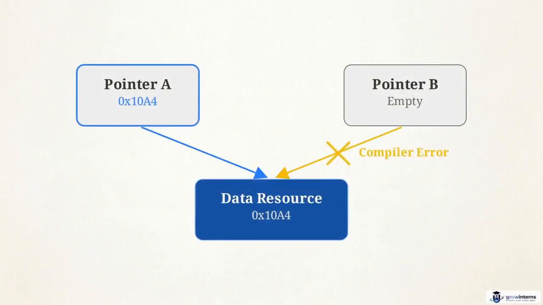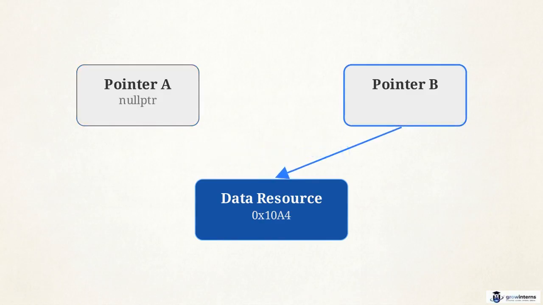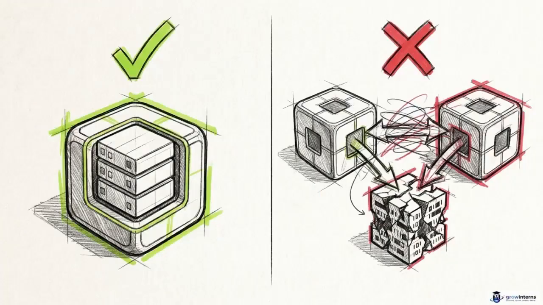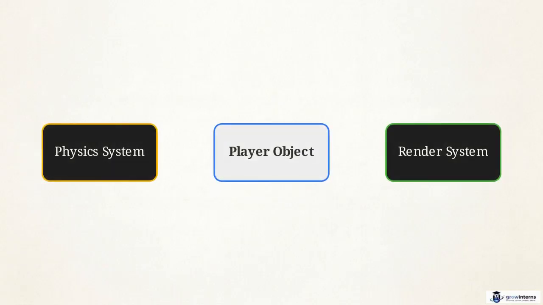Because a unique pointer enforces exclusive ownership, simply passing it to another function causes a compiler error. If two functions thought they owned the data, both would try to delete it. Instead, we use std::move to transfer ownership, moving the memory address and leaving the original pointer null. This transfer system prevents double deletion bugs by ensuring that only one variable is responsible for the data at any given time.